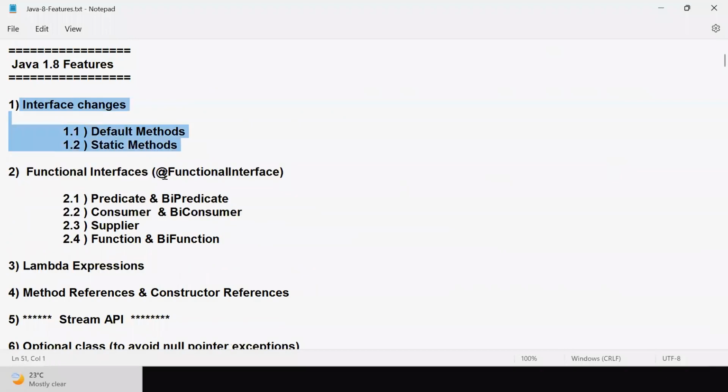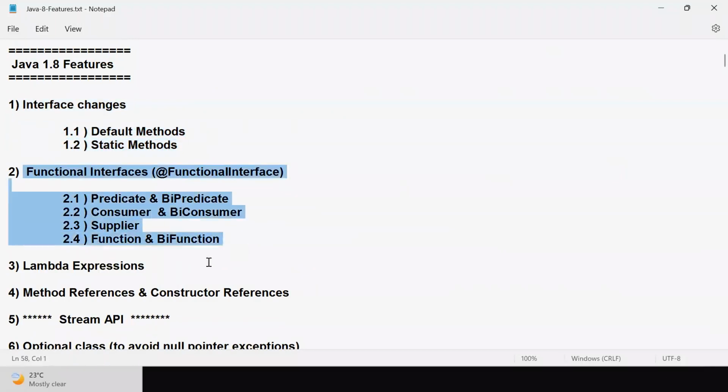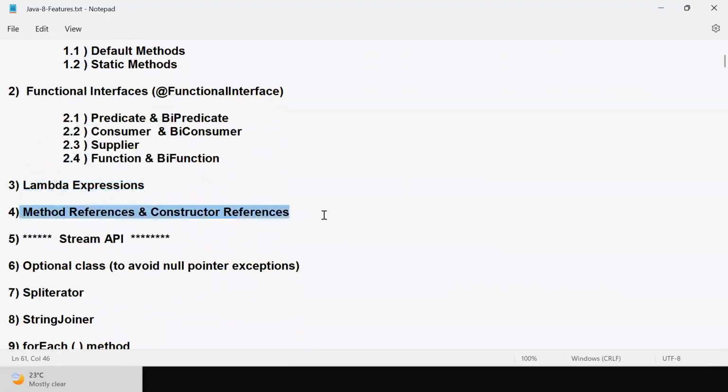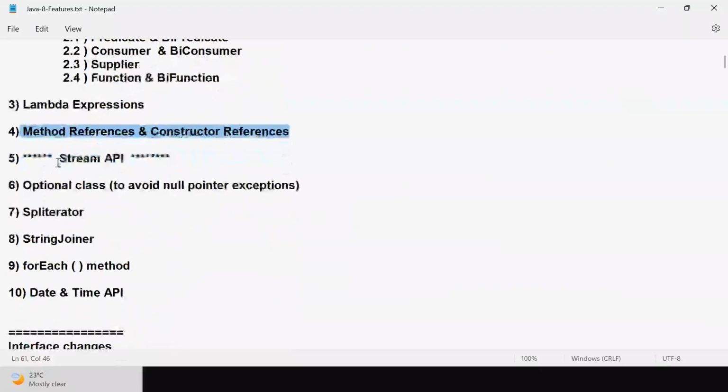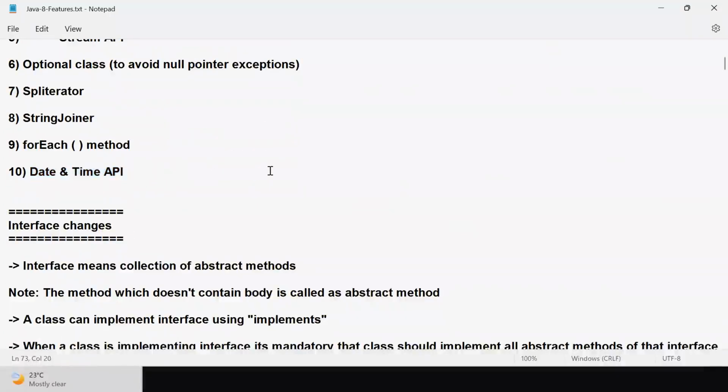Interface changes we completed, default methods, static methods we discussed, functional interfaces, lambda expressions, method references and constructor references we discussed, Stream API, the most important part, Optional class we discussed, Spliterator, StringJoiner, forEach method, Date and Time API we discussed, and a few other important points also